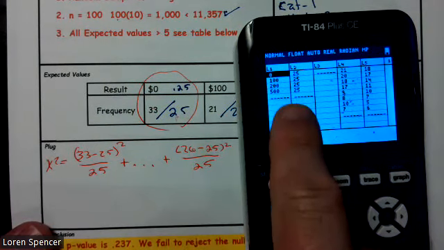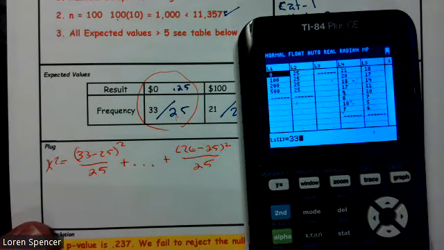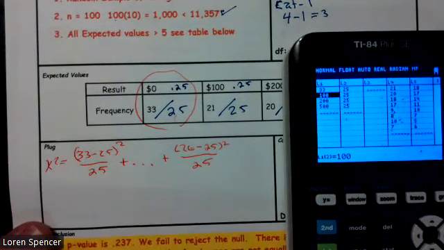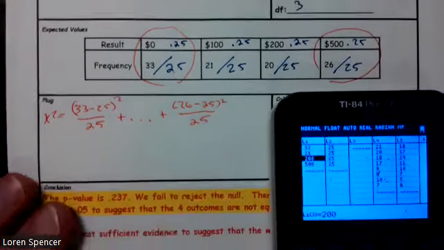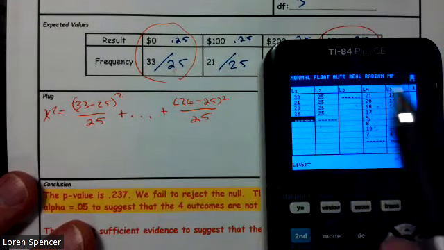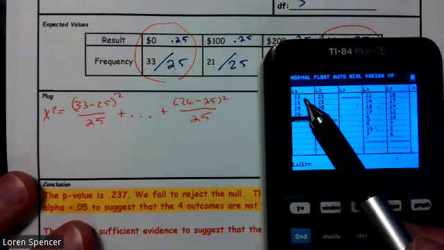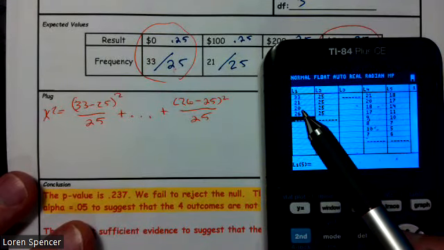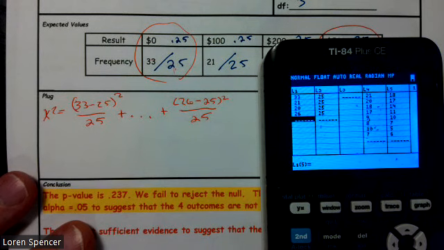I did not put in my observed. So this should be 33. This is 21. Some of you are probably wondering if I was ever going to catch that, but I did. Sorry it took this long to do it. We needed not the winnings, we needed our observed values. We observed 33 wins, 21 wins, 20 wins, and 26 wins.